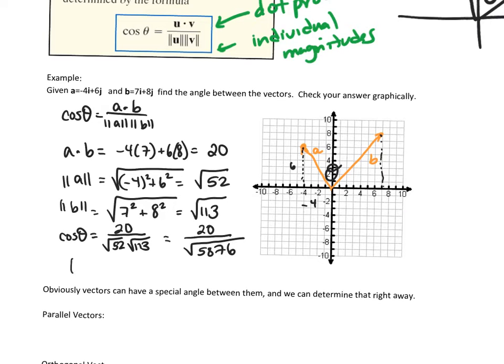So like we've done several times, when you want the angle and you have the ratio, we'll take the inverse cosine. So we're going to find what's the inverse cosine of 20 over radical 5876. So if I put that in my calculator, I get approximately 78.9 degrees. So this angle theta is about 80 degrees, and if you look at it, it's a little less than 90, so I would believe that.